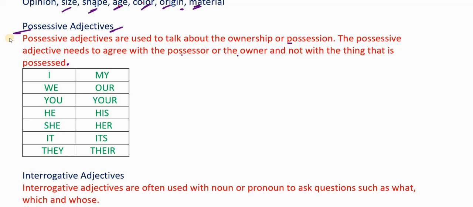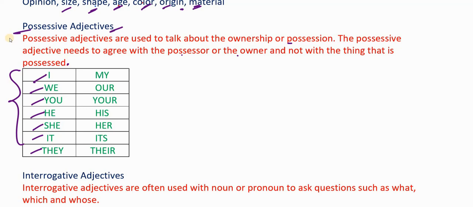Now here, I, we, you, he, she, it, they, all of these are subject pronouns. We have learnt about this in our pronouns video. In case you don't know what these are, you can go back and watch the videos on pronouns.